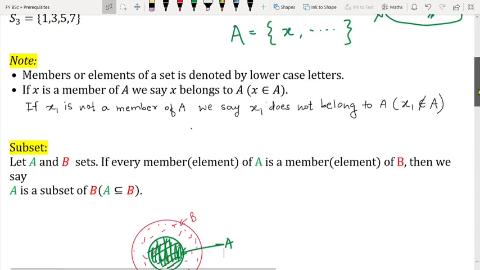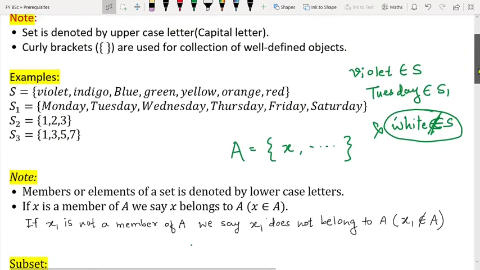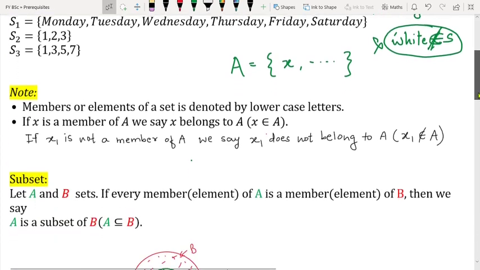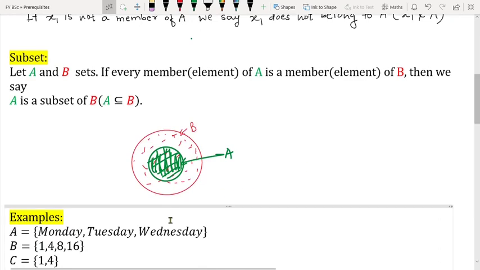If we go for the examples before this, now try to see this S1. So S1 contains Monday, Tuesday, Wednesday, Thursday, Friday and Saturday. Now there is a question to you. Just think in your mind, is S1 a subset of A or is A a subset of S1?